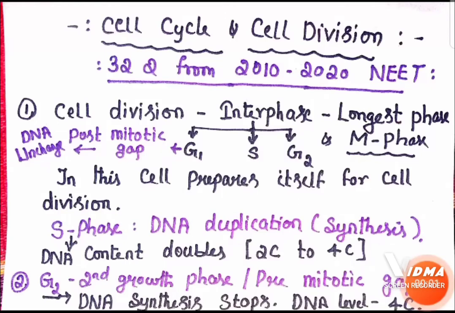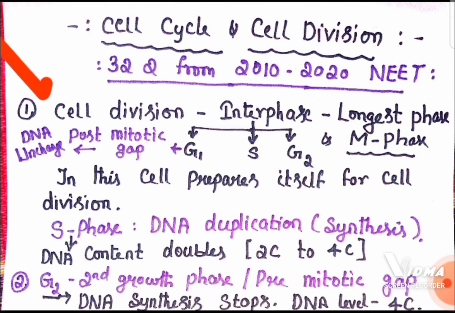Cell cycle and cell division, a very important chapter, small chapter but very important. From the past 10 years, 2010 to 2020 NEET papers, when you analyze, you can find around 32 questions have come from this chapter. So it is a very important chapter. Every year at least 3 to 4 questions you will definitely get in your NEET question paper. Let us start the important points of this chapter.